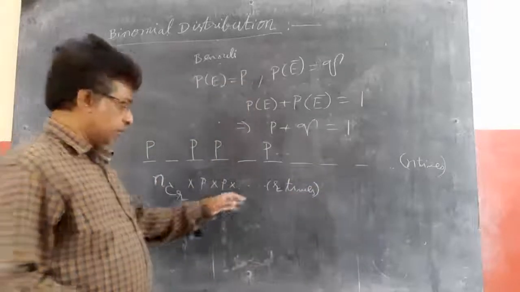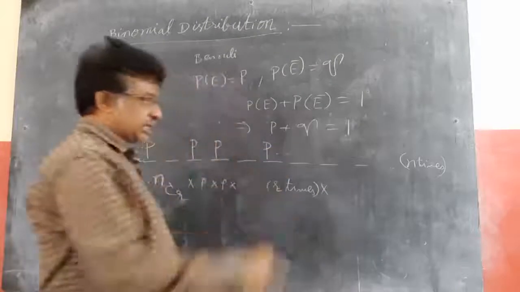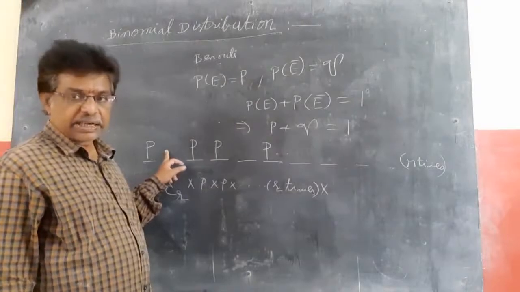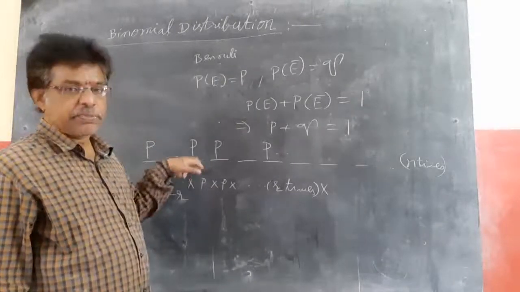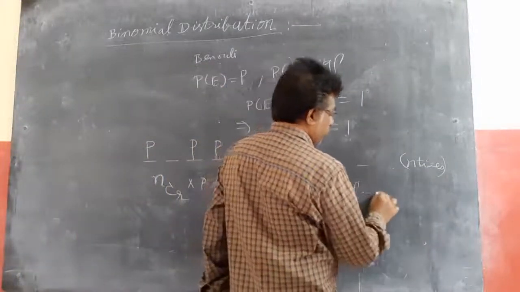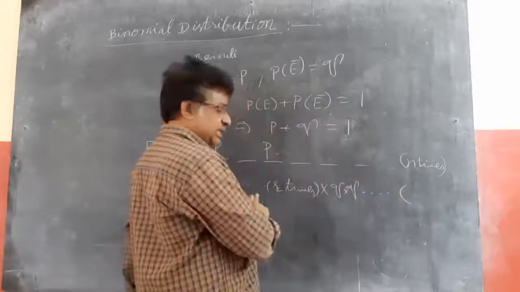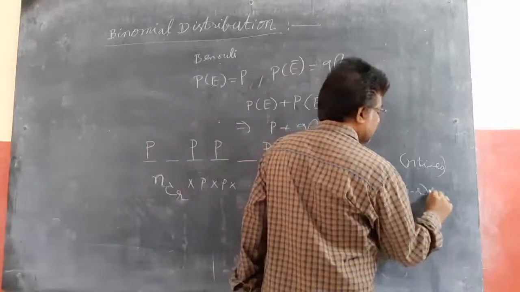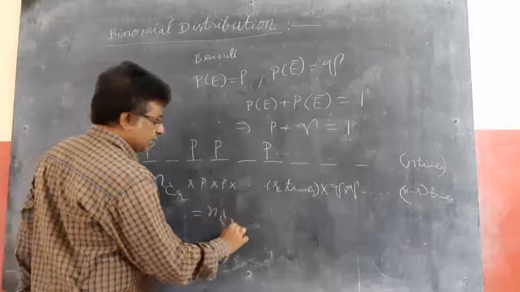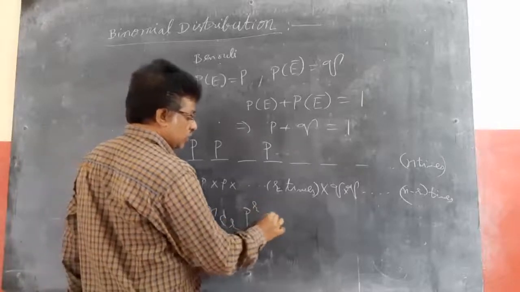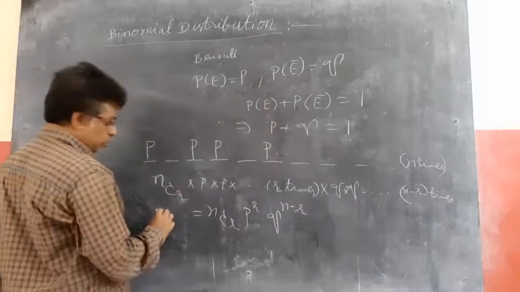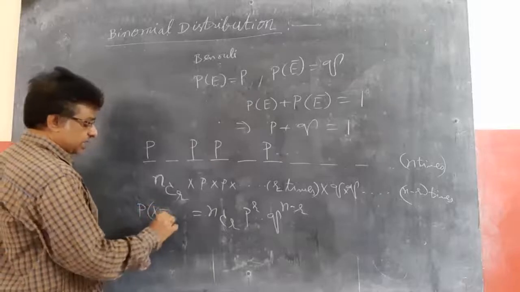According to the counting principle, the remaining places I need to fill with failure. The second time I don't get success, it means I get failure. So if it is not E, it should be E bar, not getting the required event. So q for n minus r times. Totally n times, r times success, and the left out is n minus r times. So this is equal to nCr into p power r into q power n minus r, for the number of successes r.